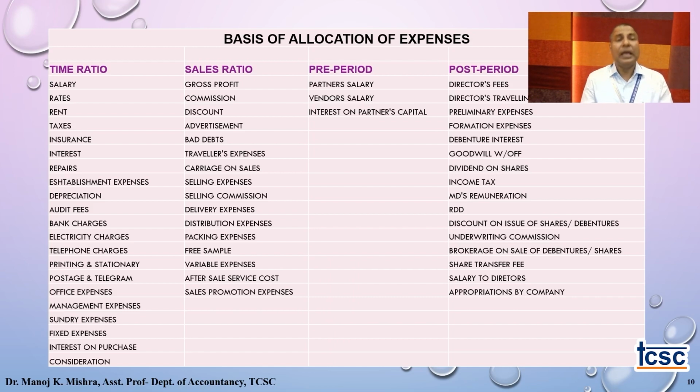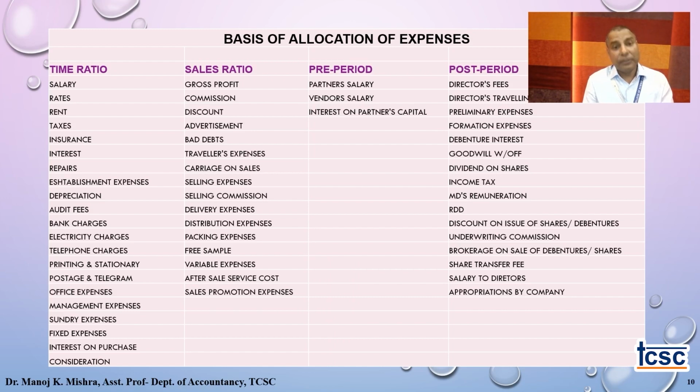Other than these two ratios, there may be other information in the question. For example, there might be a rent division between the two parts, because the question may say that the rent rate prior to incorporation was different and the rent rate post incorporation may be different. So we have to specifically calculate that. A specific ratio is also required to divide the expenses incurred for the entire year based on that specific information.